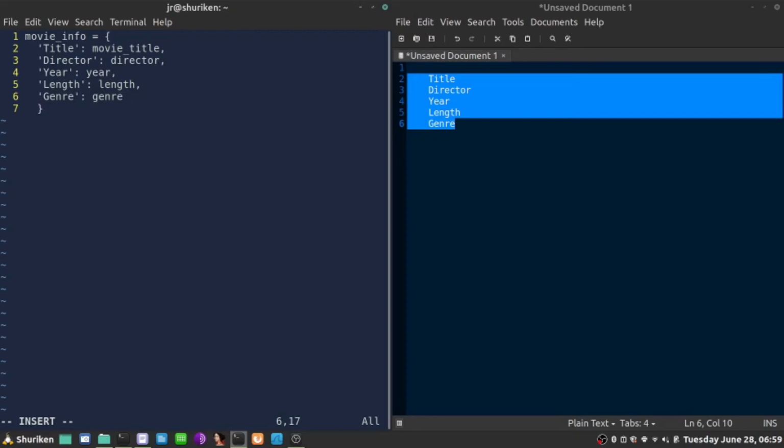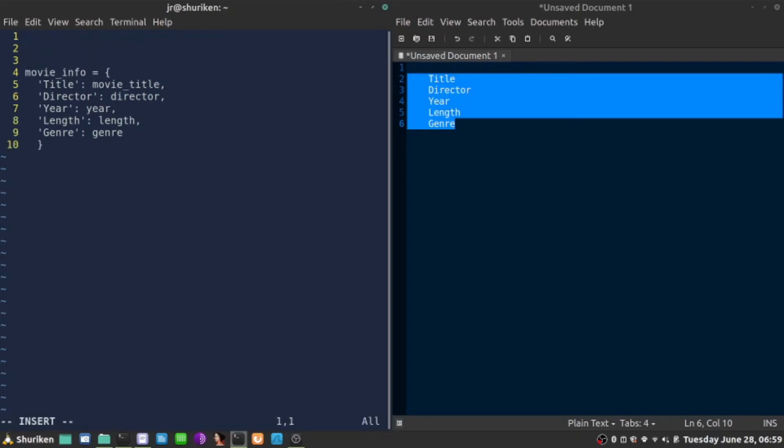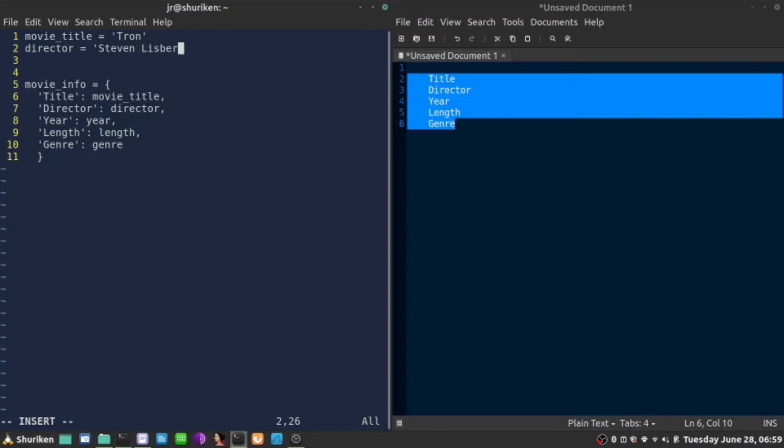So that's my dictionary, and I know it's going to work if I replace these, so let's just run this. If I were to create those values, let's add movie_title, which is going to be something sent as a parameter to the function. The title is going to be, I don't know, Tron. The variable director is going to be, who was the director? Steven Lisberger.